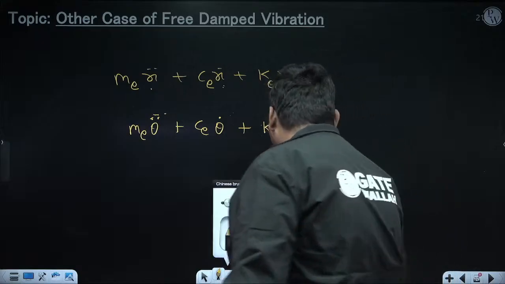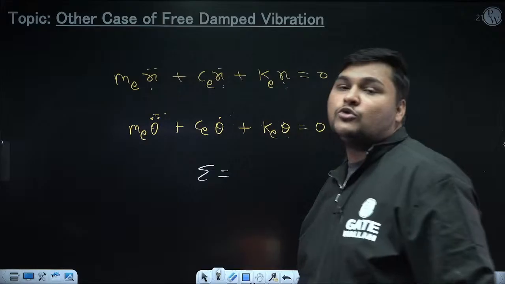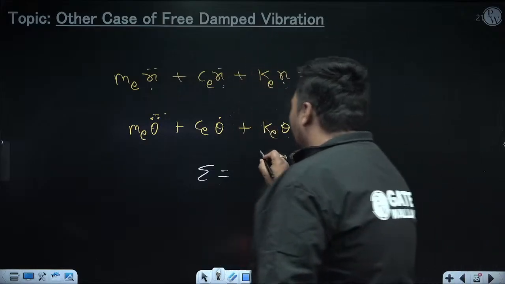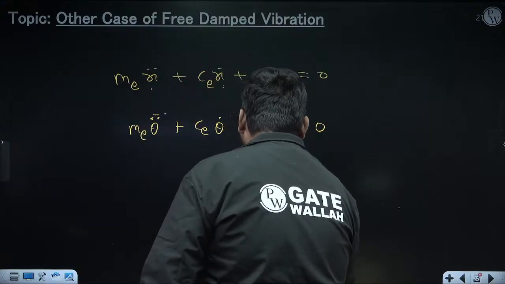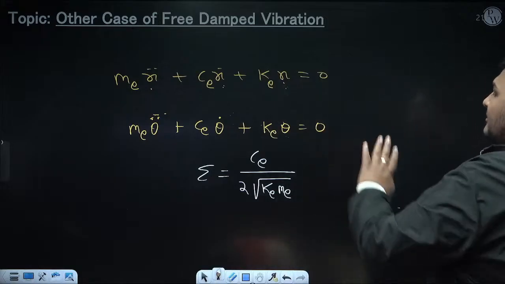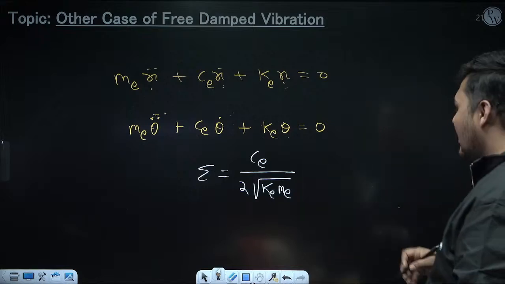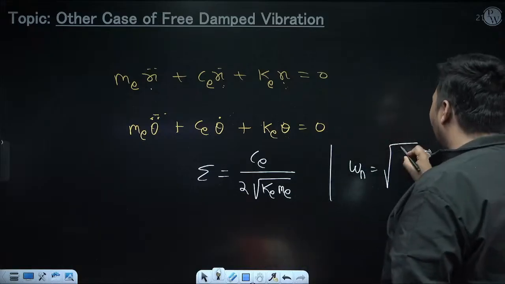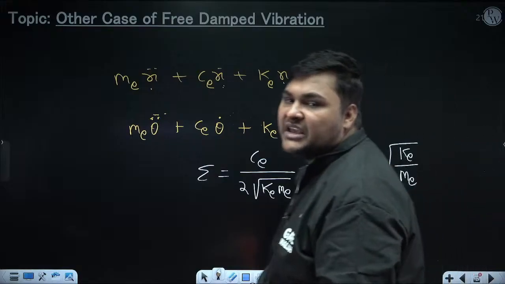Like, see, what is the formula to calculate zeta? The formula to calculate zeta is C upon 2 root over K m, but it is for general case. For other case, instead of C, Ce will come, 2 root over, instead of K, Ke will come, instead of m, Me will come. And we will get to know the expressions of Ce, Ke, Me after derivation. Okay. After that, the entire solution is the same. Like, what is the formula to calculate omega? For general case, it was root K by M. But for other case, it will be root Ke by Me. For general case, Ke is K, Me is M.